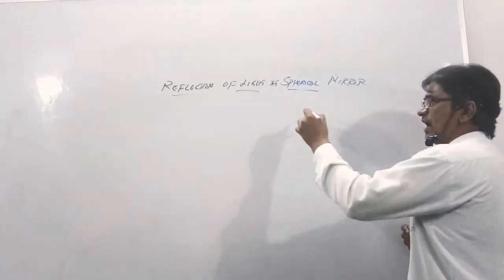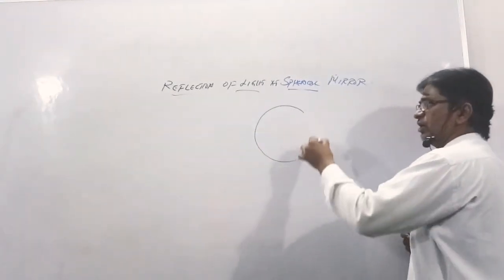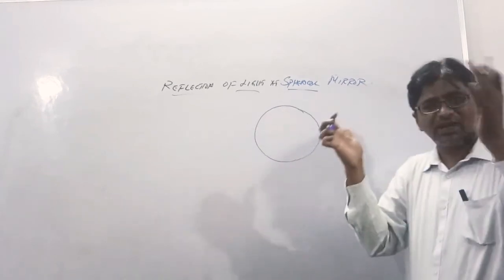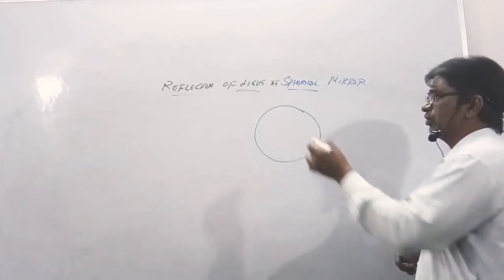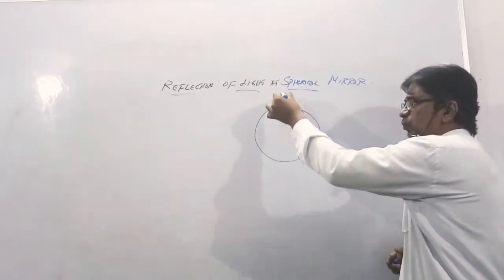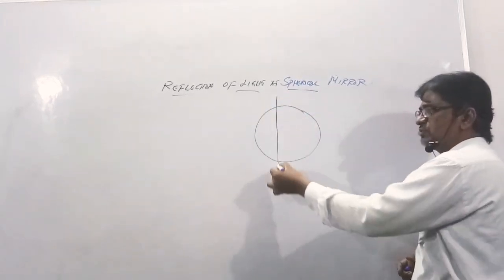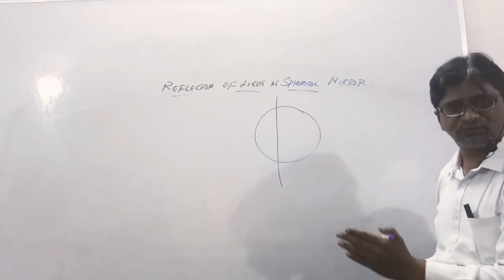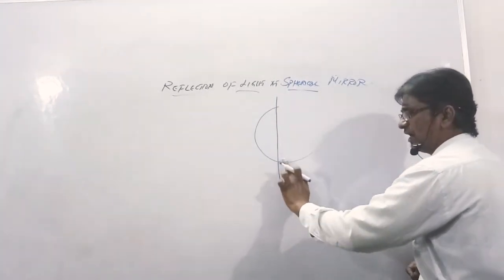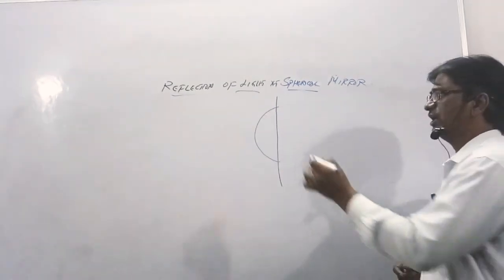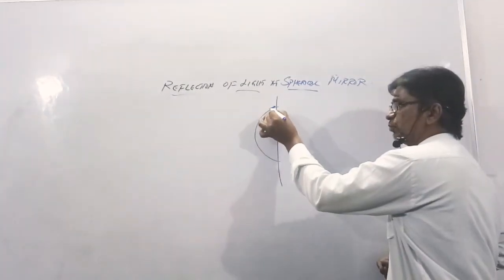Now imagine I have a big spherical mirror, a mirror which is spherical in shape. Now, from this mirror, I am just taking a portion. I am cutting a slice of this portion and removing the external part. इधर का हिस्सा पूरा निकाल लेते. I am removing this portion and I am making a silver coating.